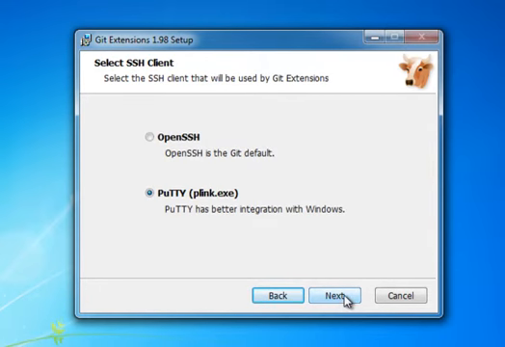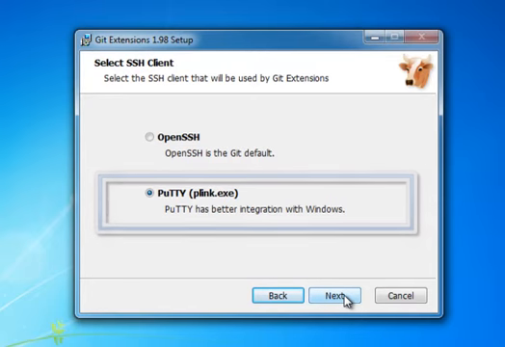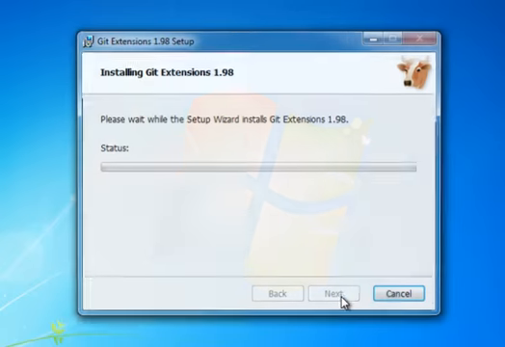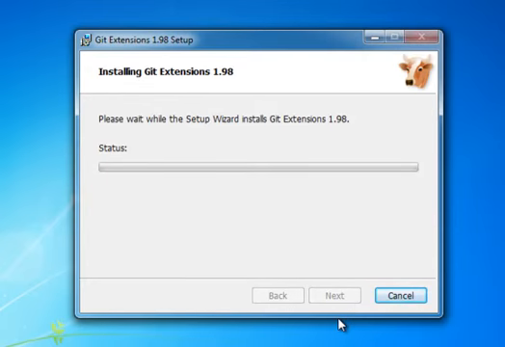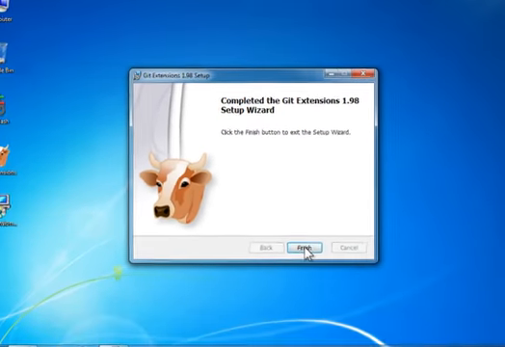Now when it gets to the option of selecting an SSH client, the SSH client that I prefer is PuTTY, also known as PLink. I like the way that it integrates with Windows. I'll show you how that works as we get into configuring it, but that's the option that we'll choose for this series. And now just the standard Git Extensions will install, and we'll pick up from there. We now have Git Extensions installed. All the tools we're going to use are installed. So I'm going to click Finish.